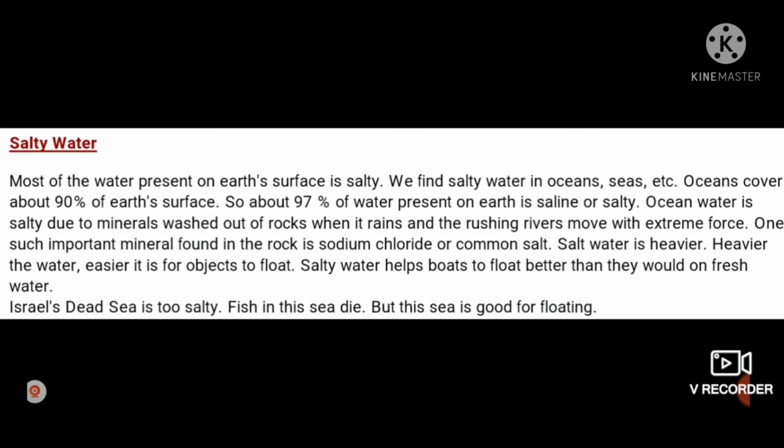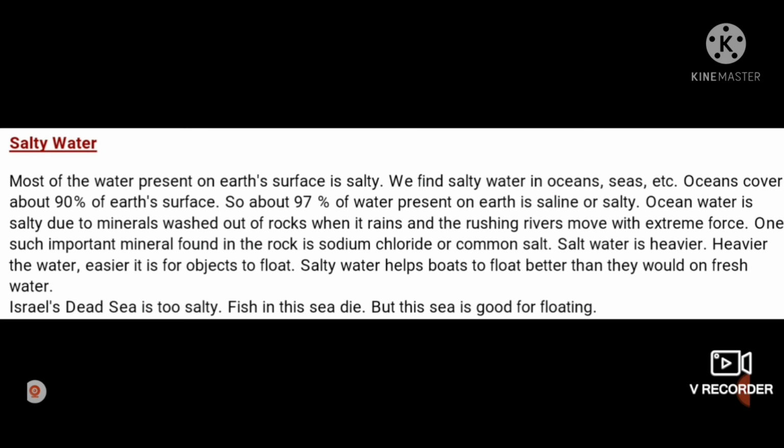Most of the water present on Earth's surface is salty. We find salty water in oceans, seas, etc. Oceans cover about 90% of Earth's surface. So about 97% of water present on Earth is saline or salty. Ocean water is salty due to minerals washed out of rocks when it rains and the rushing rivers move with extreme force.